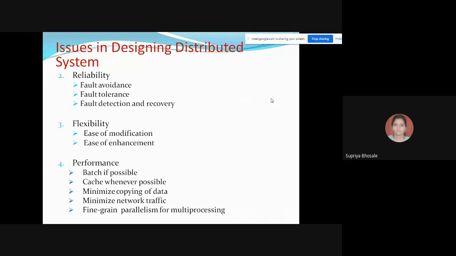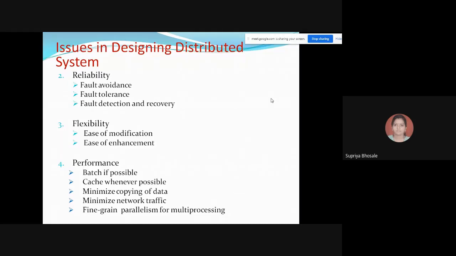Then after the second point we have seen, that is reliability. So in reliability, or making your system more and more reliable, we have seen the points like fault avoidance, fault tolerance, fault detection, and recovery.